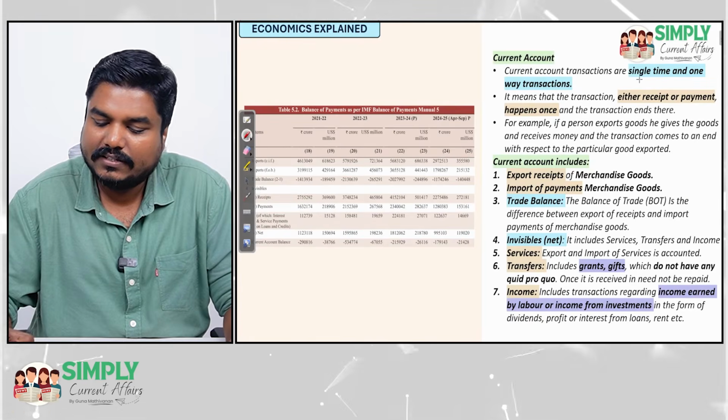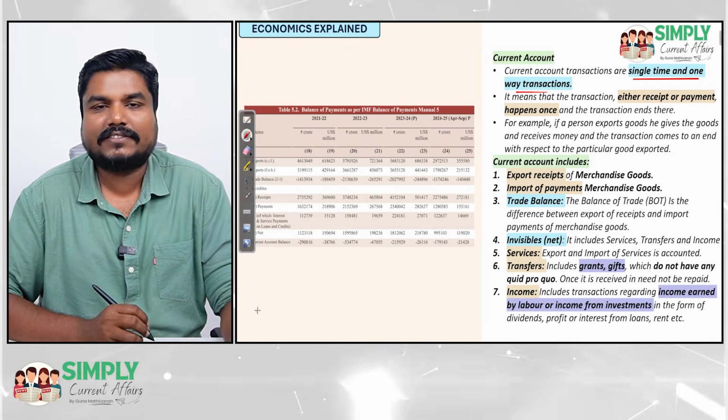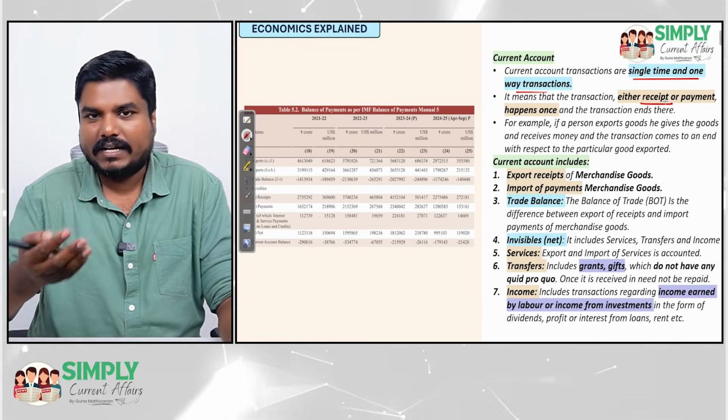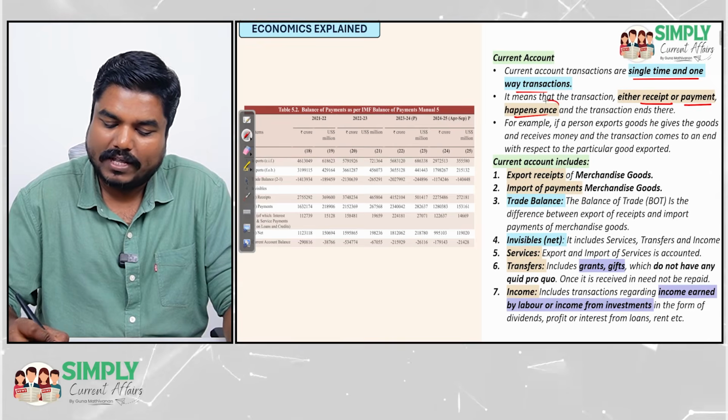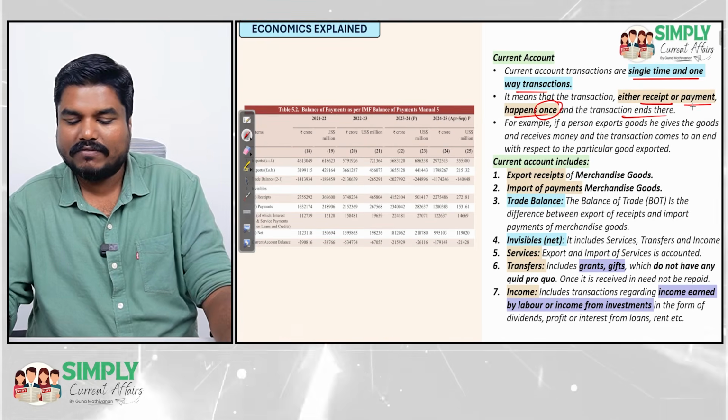See, what is current account? This is a single time and one-way transaction. Either receipt, which means money received, or payment, you all know. So either the receipt or payment happens once and then the transaction ends. That is why it is a one-way transaction.